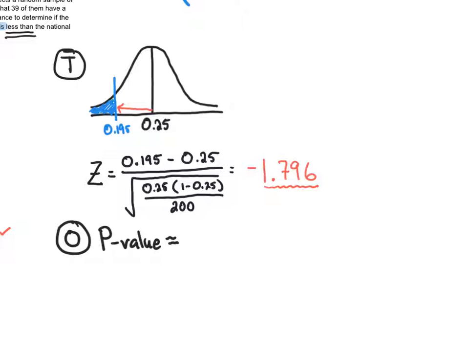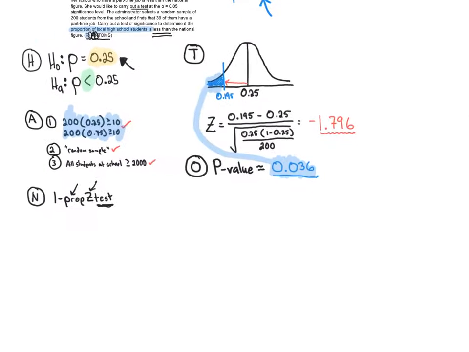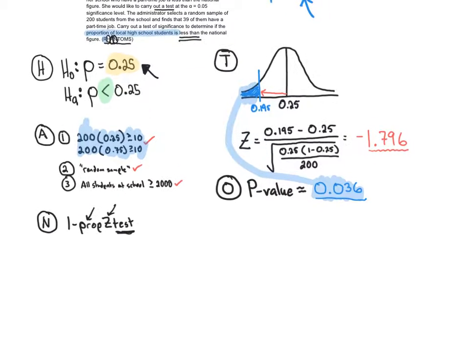Now, p-value, let's write in the p-value. I see a p-value here. It's literally listed right under the z. It is 0.036. P-value. What does the p-value tell you? Well, not only is it how much area you shaded, but there's a 3.6% chance of getting a sample like the one we are looking at right now, or more extreme, if the true proportion is 0.25. Right, so that's what the p-value is telling me right now.